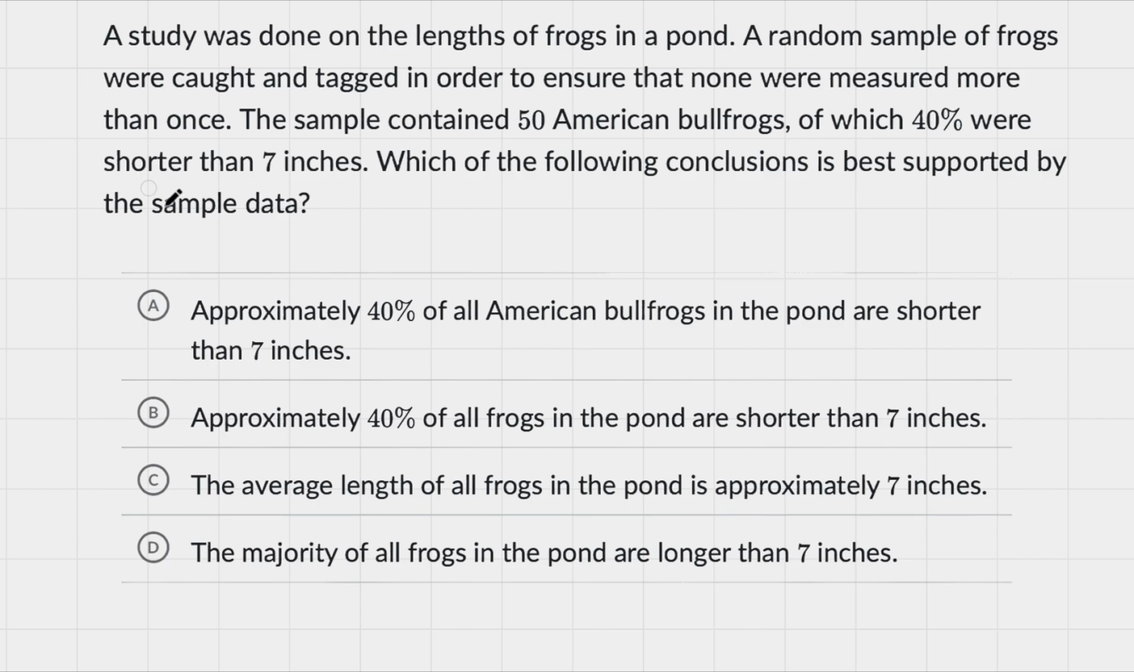Well, if we look, the sample of 50 American bullfrogs was selected at random from all the American bullfrogs in the pond. And since 40% of them are shorter than 7 inches, it can be concluded that approximately 40% of all American bullfrogs in the pond are shorter than 7 inches, which is our information right here. So you can just go with option A.